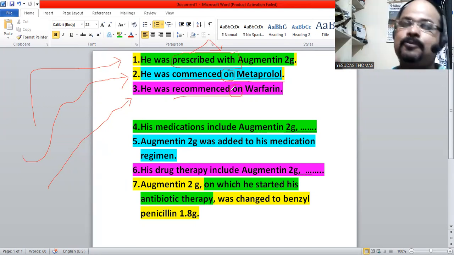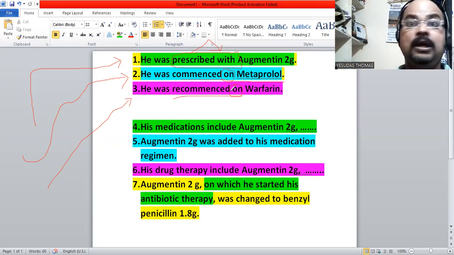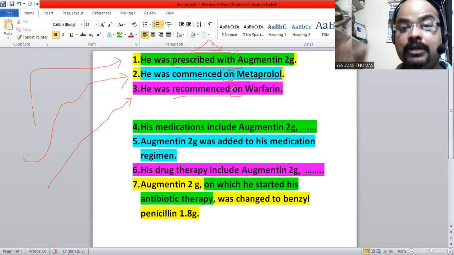The doctor prescribed Augmentin 2 gram. He was prescribed. Who is he? The patient was prescribed with Augmentin. He was commenced on metoprolol. The patient was commenced on metoprolol. Doctor commenced metoprolol on the patient.